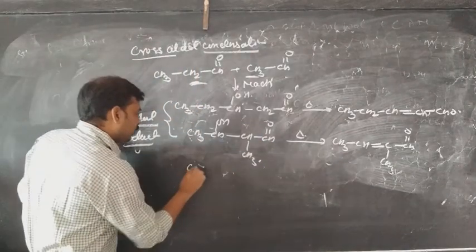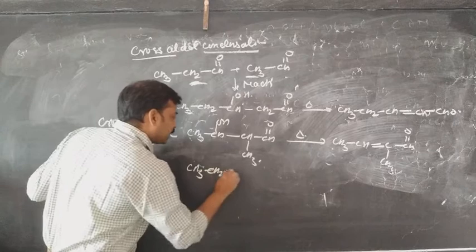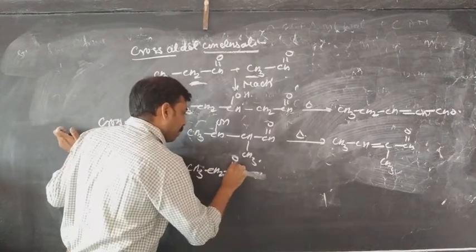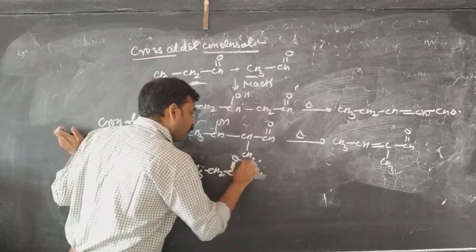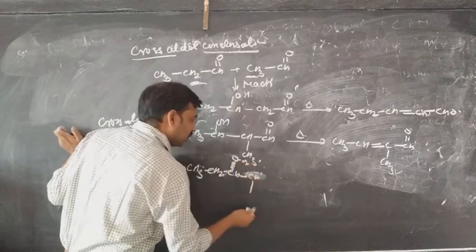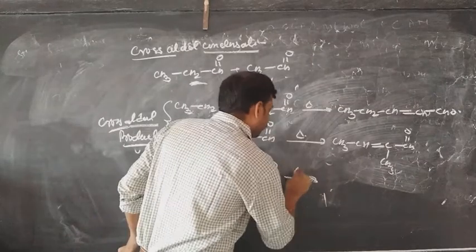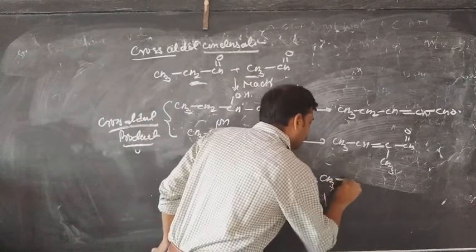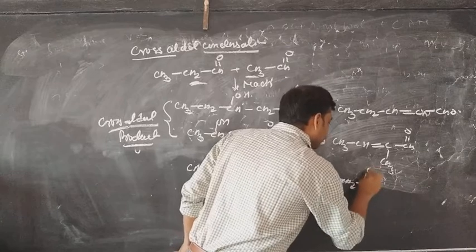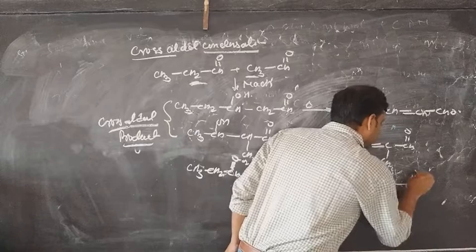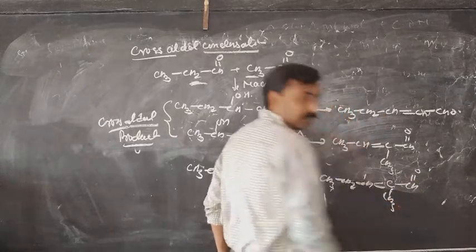So in this case, when the propanol is reacting with itself, it will form OH and CH, CH3 and CHO, which on heating will turn in the form of CH3, CH2, CH double bond C, CHO and CH3.